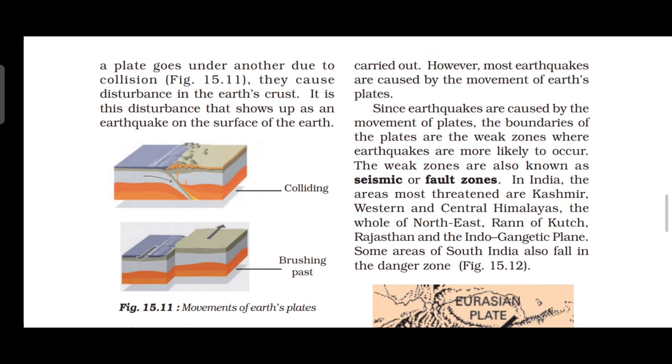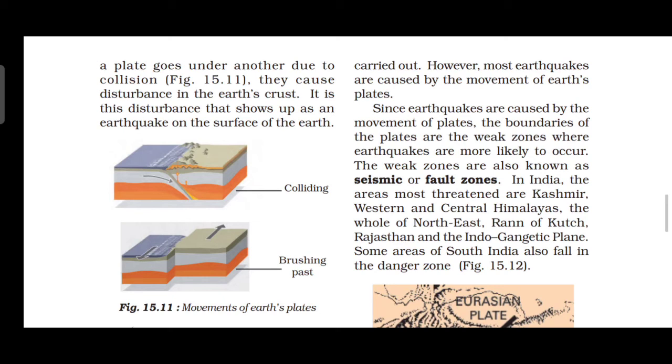Earthquakes are caused by the movement of plates. At the boundaries of plates, or the weak zones, earthquakes are more likely to occur. The weak zones are known as what? Seismic or fault zones.